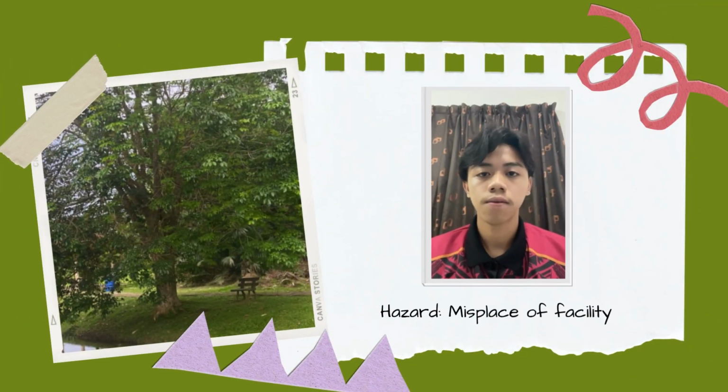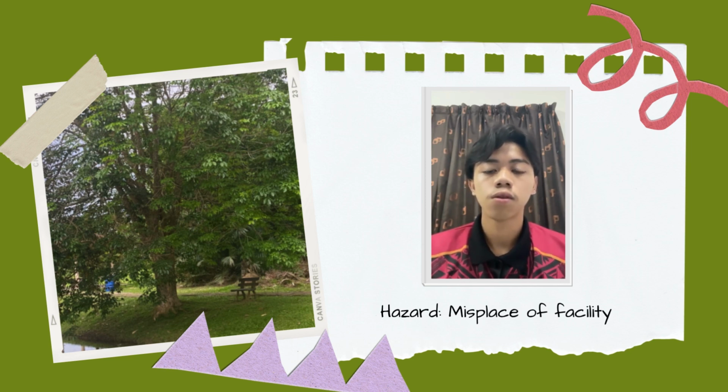Next, the last hazard from a picnic near the lake is misplaced facilities. As a result, we can also get injured. There are no existing risk controls. The probability we will be affected is 2, and the severity level is 2, and the risk is 4. The recommended control is to place the facility at a safe spot. And the person in charge in this case is college management.